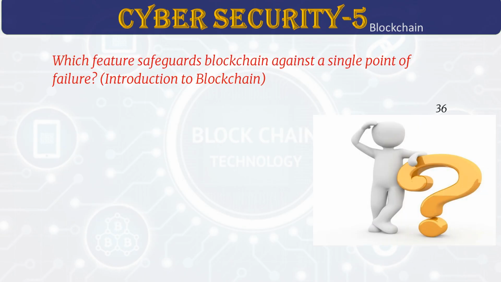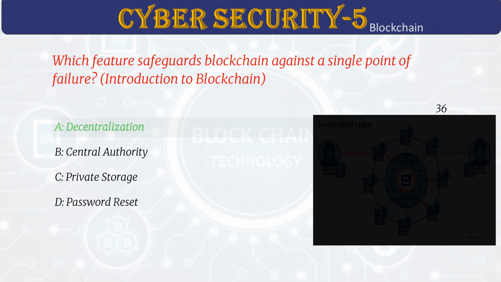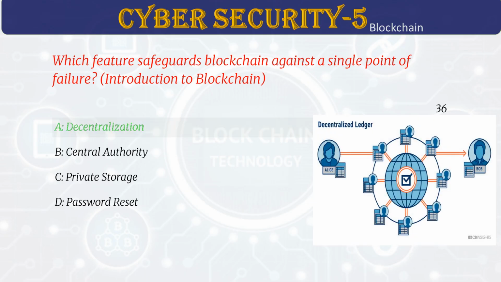Which feature safeguards blockchain against a single point of failure? Answer A. Decentralization. Decentralization means sharing data across many nodes. This way, if one node fails, the whole system doesn't crash. It makes the system stronger, safer, and harder for attackers to break.